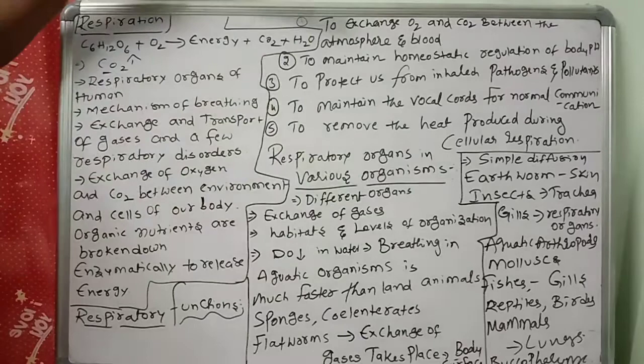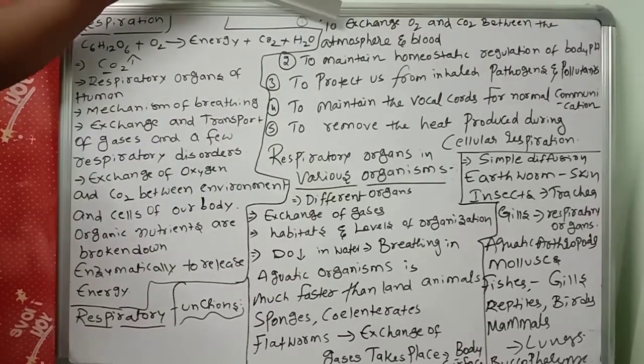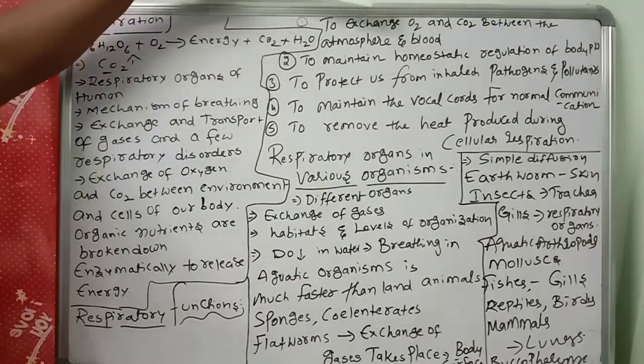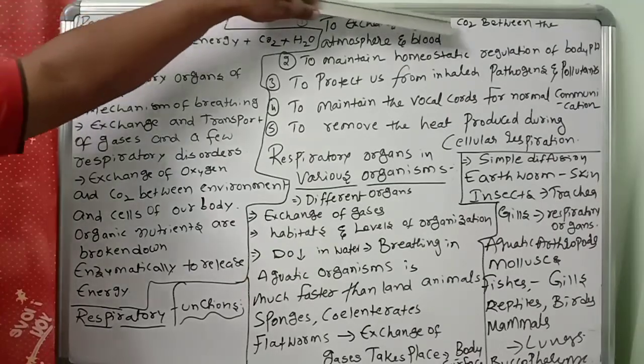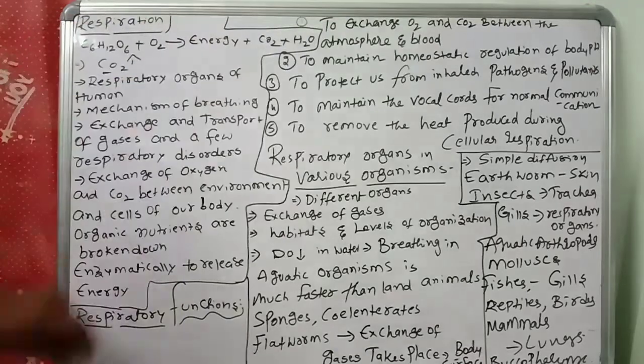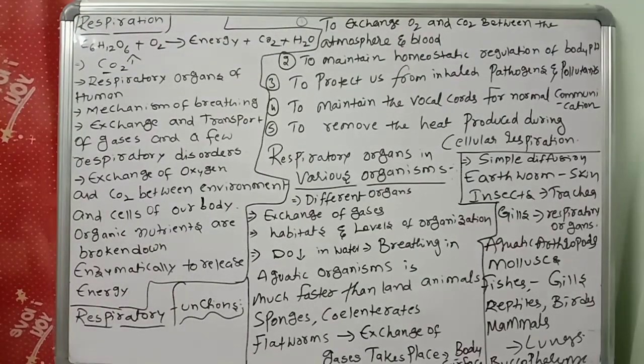Once again, children, the first function is to exchange oxygen and carbon dioxide between the atmosphere and blood. The oxygen we take in has to reach the blood, and the carbon dioxide produced has to be eliminated from the body.